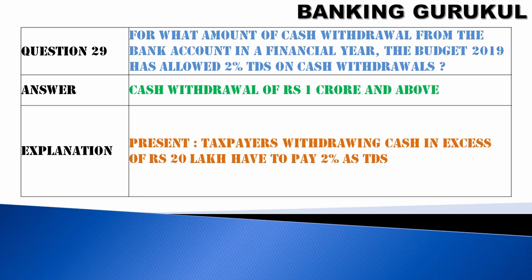Question number 29. For what amount of cash withdrawal from a bank account in a financial year has Budget 2019 allowed 2% TDS on cash withdrawals? The amount is cash withdrawal of rupees 1 crore and above, 2% TDS is applicable. Presently, taxpayers withdrawing cash in excess of 20 lakhs have to pay 2% as TDS.